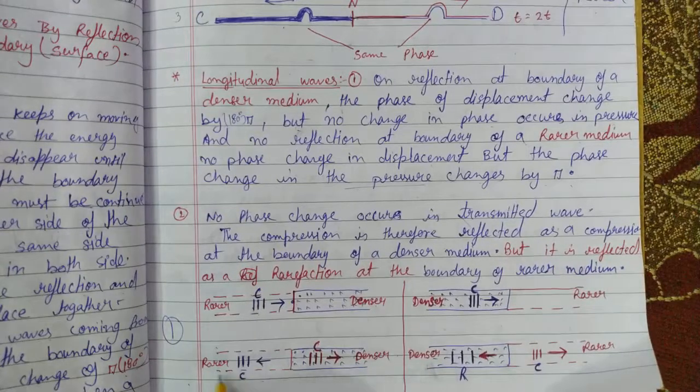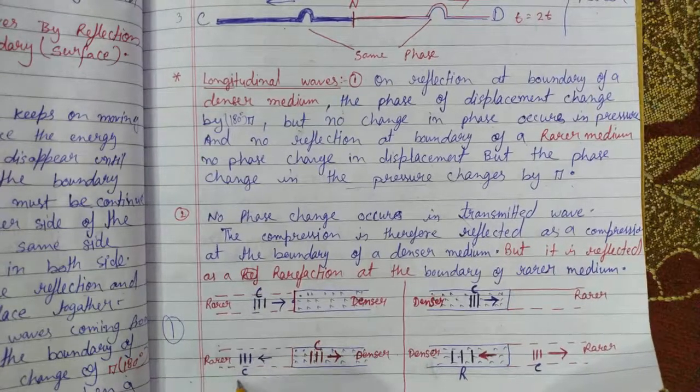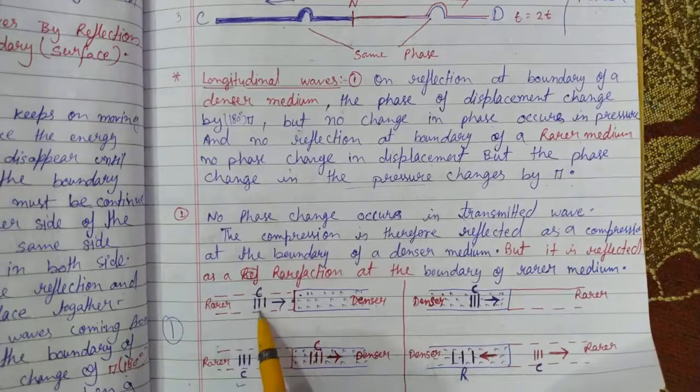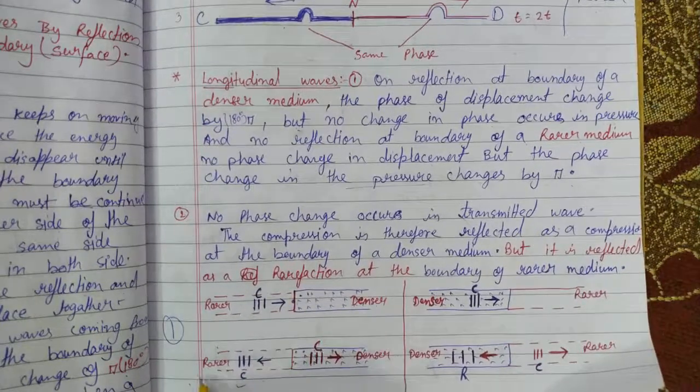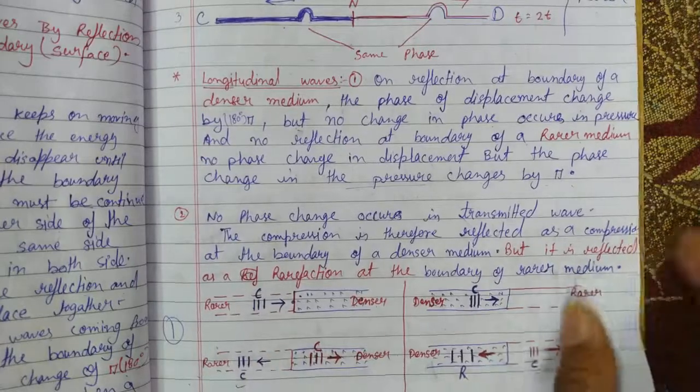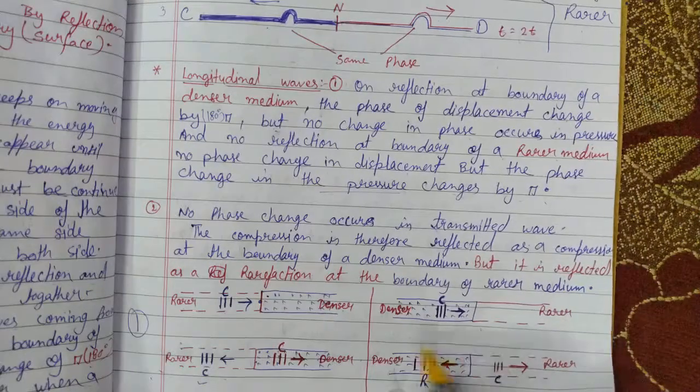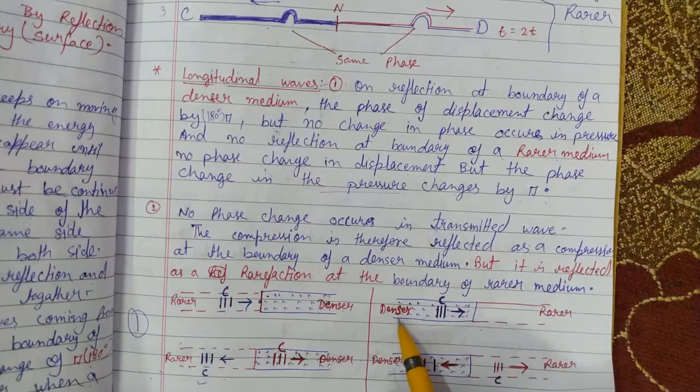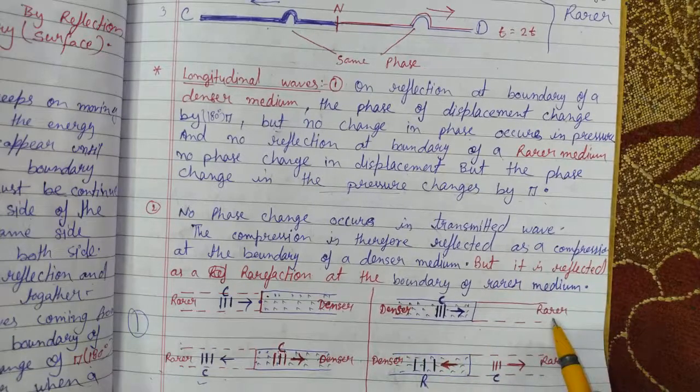When it is reflected, we observe the same thing: incident compression, and reflected also compression.